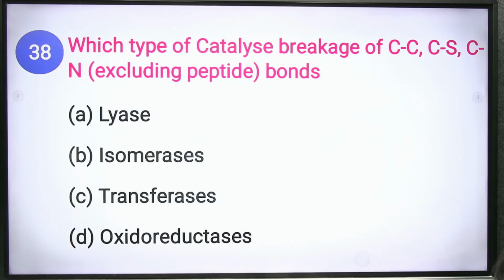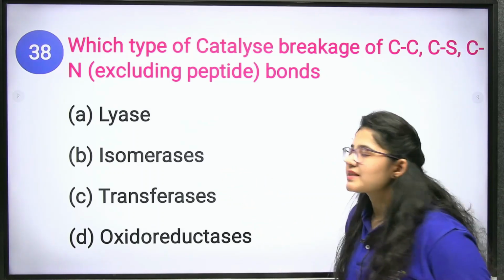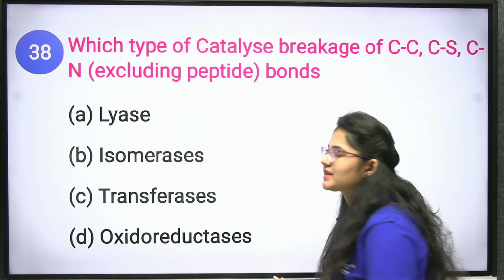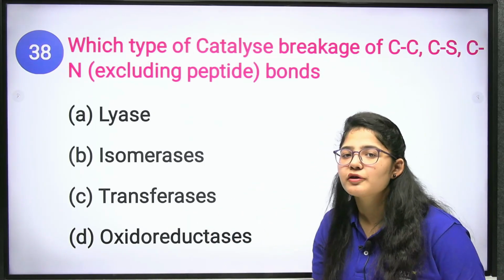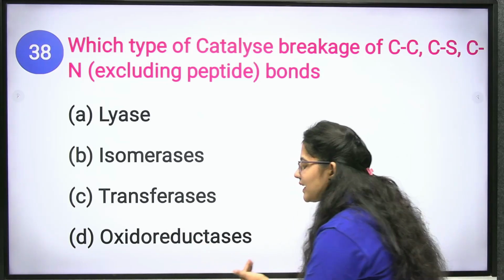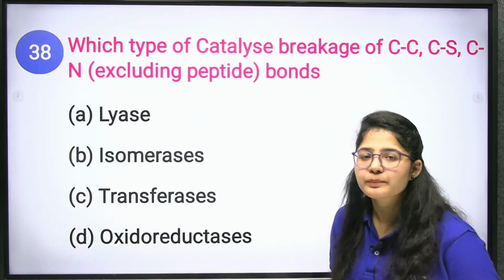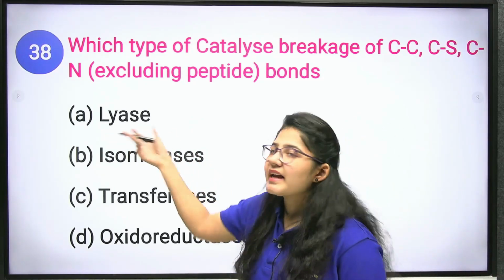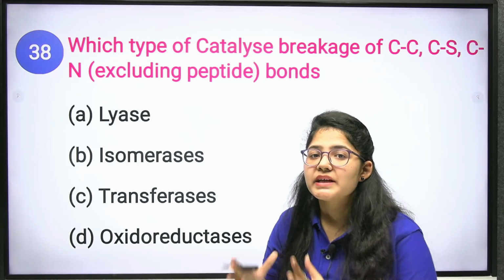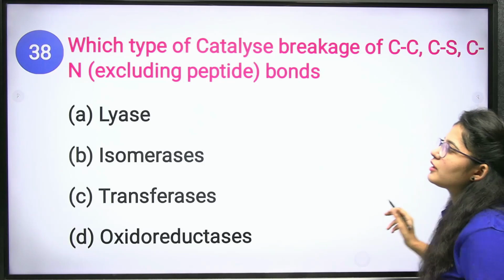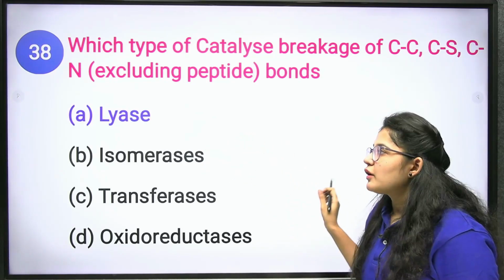Which type of catalyst breaks CC, CS and CN bonds? Say, isomerase is the enzyme which rearranges isomers. Transferase is the enzyme responsible for the transfer of some groups. Oxidoreductase enzyme is responsible for the oxidation and reduction process, that is the removal of H and the addition of H. Next is lyase. Lyase means lytic, means lysis. It will break the bonds. So either it can be CC, CS or CN. So the correct answer will be lyase.